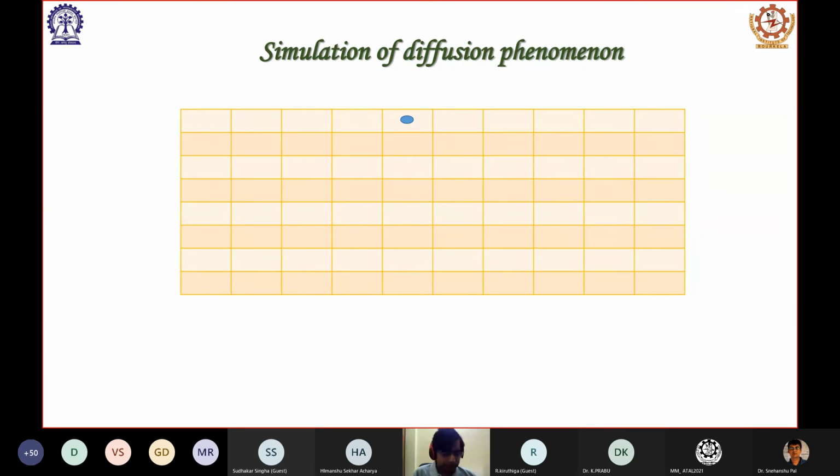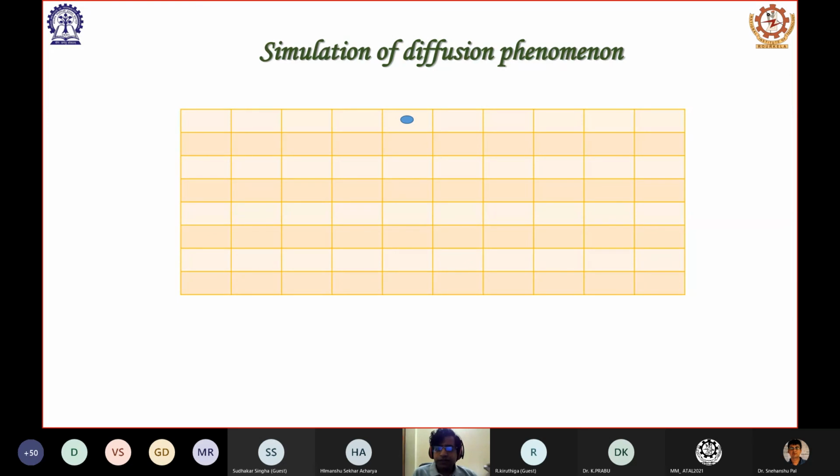Because in the case of an ink drop in water, there is no repulsion between the molecules of the ink. They don't actually see each other. So how does the diffusion take place? Why should the particles go away from each other? Physics has an answer to that. Physics says that it happens because of random walk.